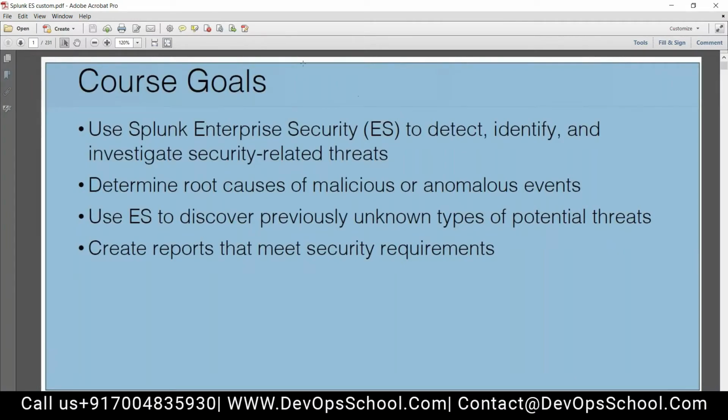Okay, so Mohammed and Sylvian, we are going to follow this document. This is the official document of the Splunk Enterprise Security Training that the Splunk team delivers. Also, the training is very costly. It costs around 1.5 lakh per person, and you guys are getting it very cheap with me, with the official documentation.